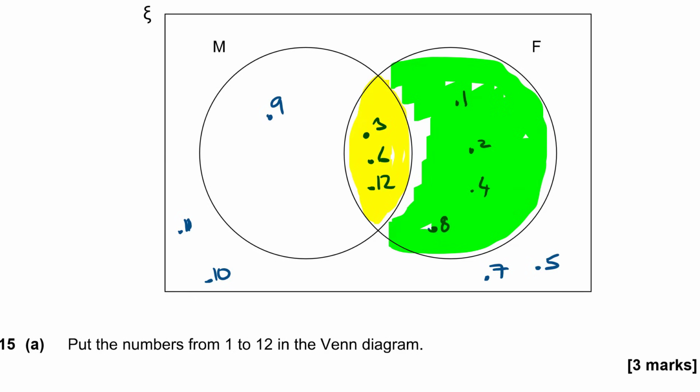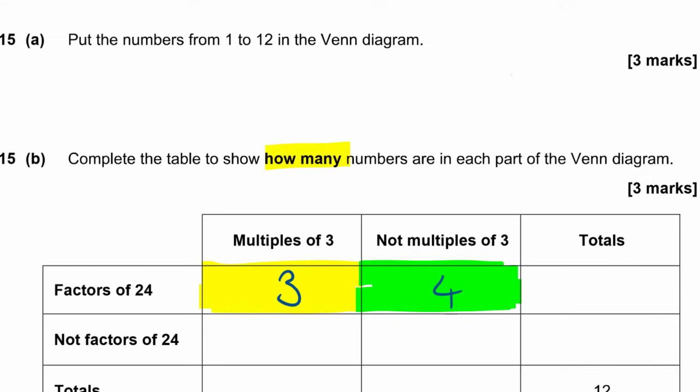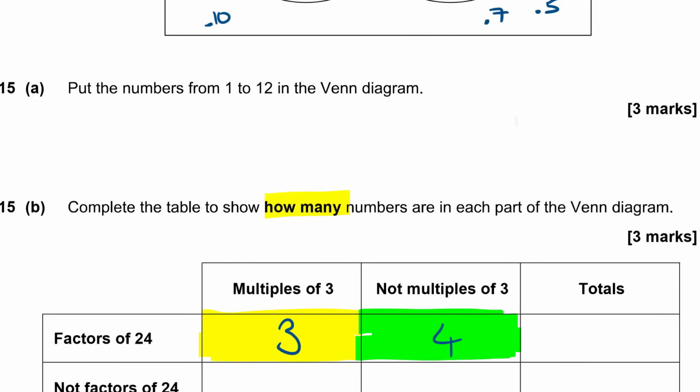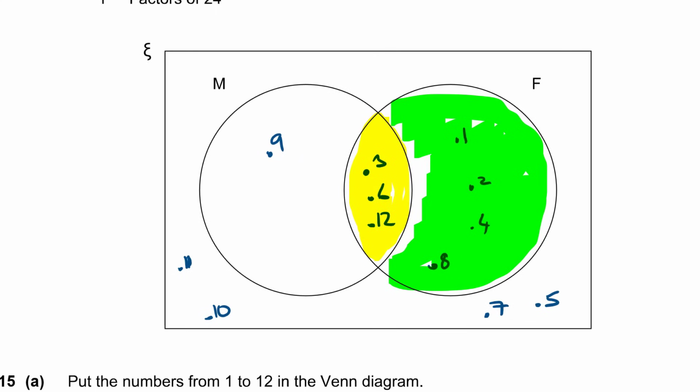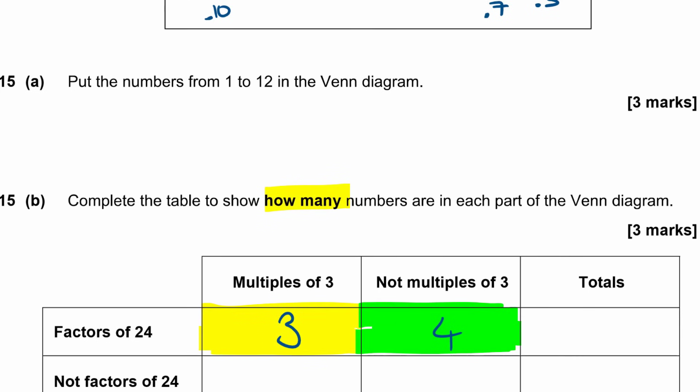Okay, so we've got the numbers 1, 2, 4, and 8 in that part. So there are 4 of those, so I'm going to write down 4. Multiples of 3, but not factors of 24. That's going to be this region here, this part of the set. So how many elements in there? It's just the 1.